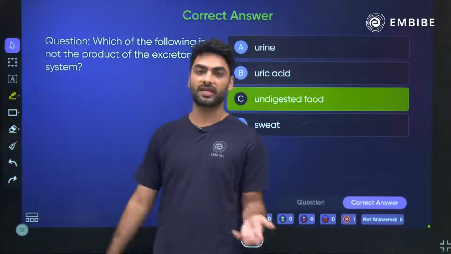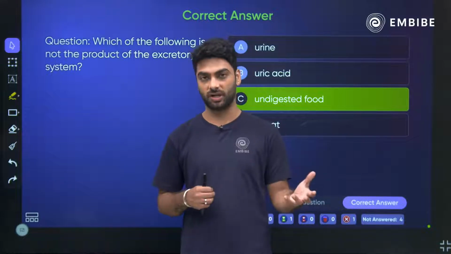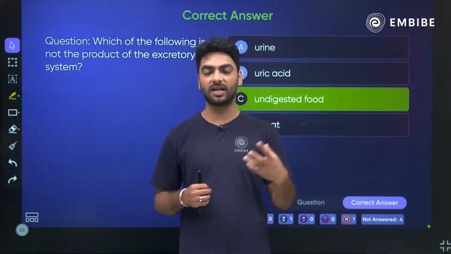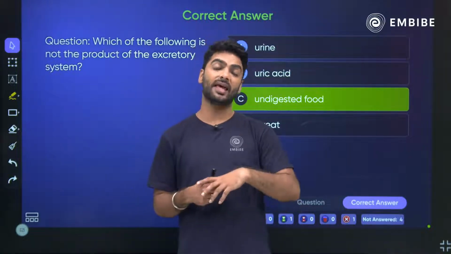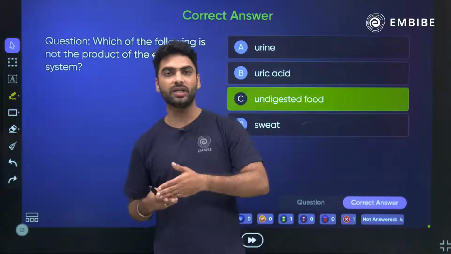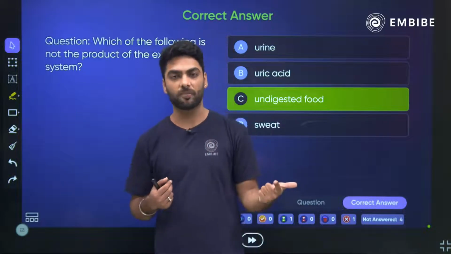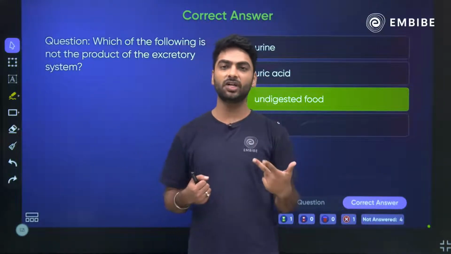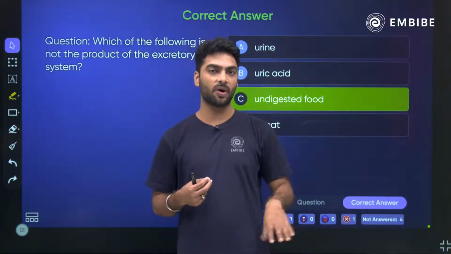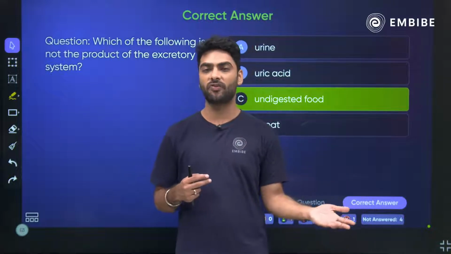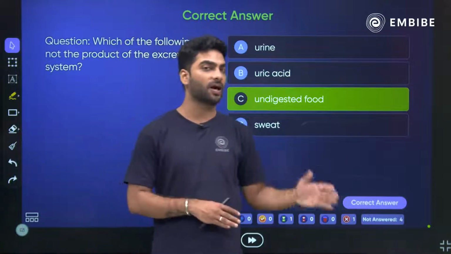Why is it not a part of the excretory system? Because it comes under egestion. It is a part of nutrition. When I am talking about nutrition, there are 5 different processes involved: ingestion, that is taking in of food; digestion, breaking down of complex food into simpler ones; absorption, taking in the nutrients; assimilation, which is like Amazon delivery, utilizing those nutrients at the correct places in the body; and finally egestion. Egestion is removal of undigested food from the body. So undigested food is a part of nutrition, it is not a part of excretion.